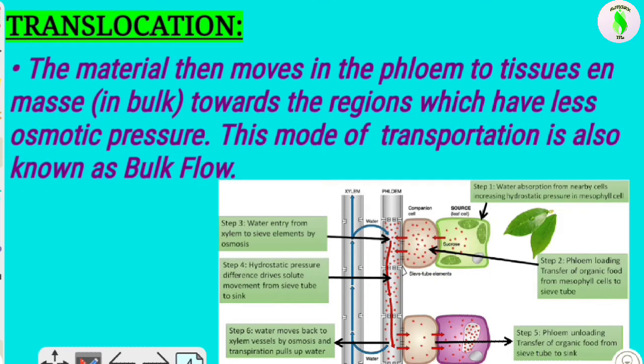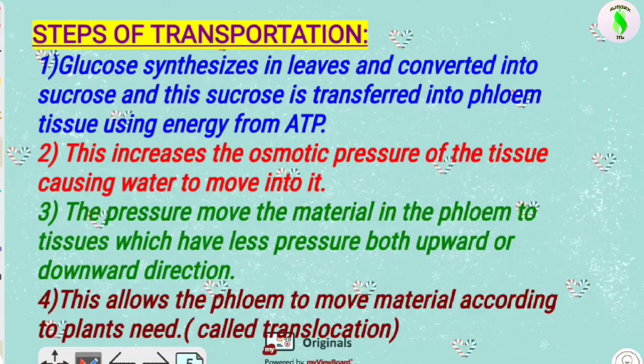So the transporting of substances because of osmotic pressure creates bulk transport, in the upward direction, in the downward direction, or in both directions. The things transported by the phloem tissue are basically flowing in bulk. That's why this is also known as the bulk flow hypothesis. So translocation, the mode of transportation, is known as bulk flow.